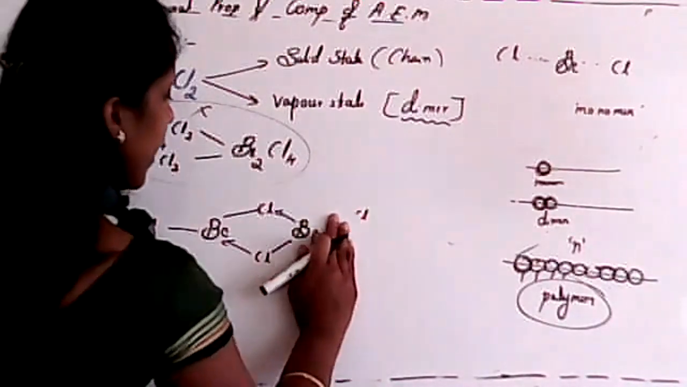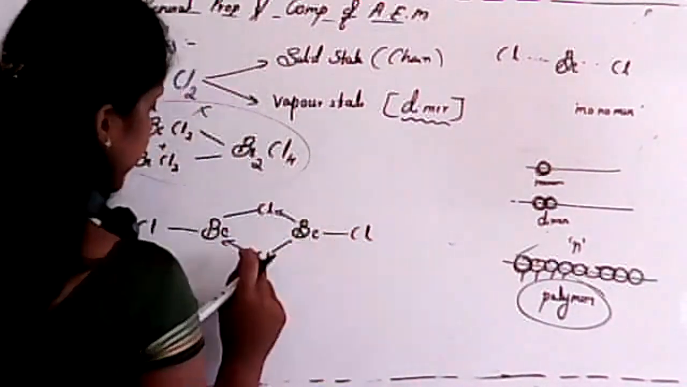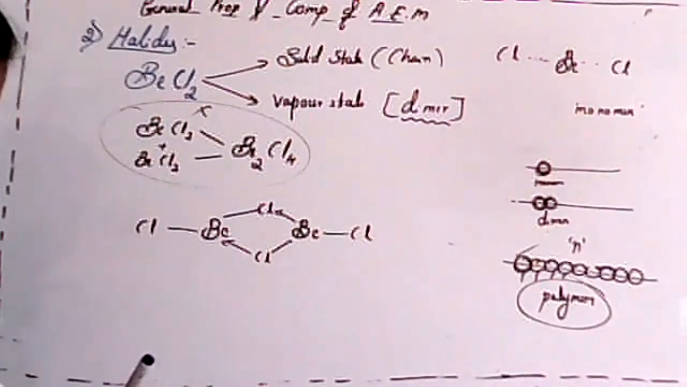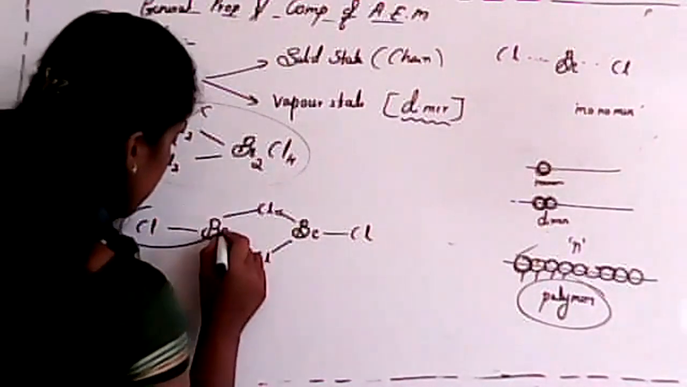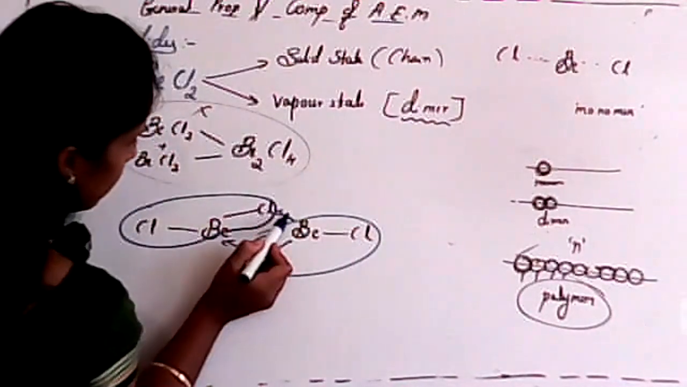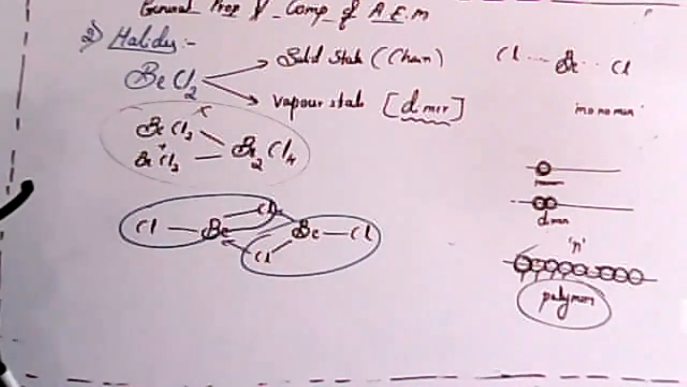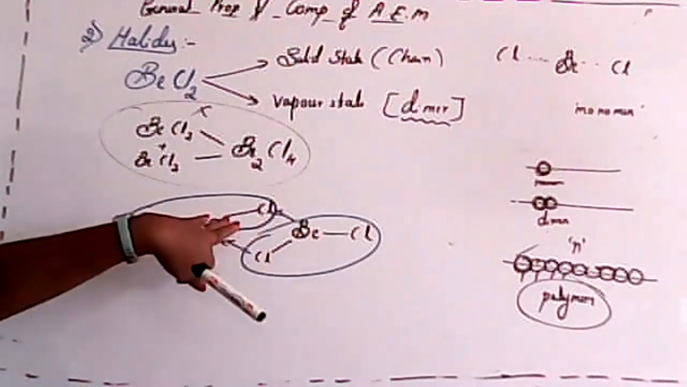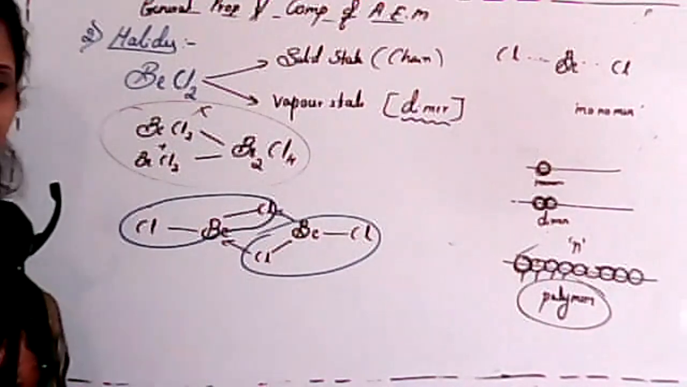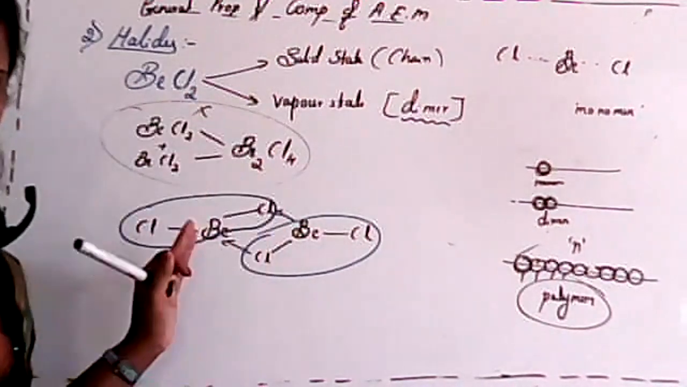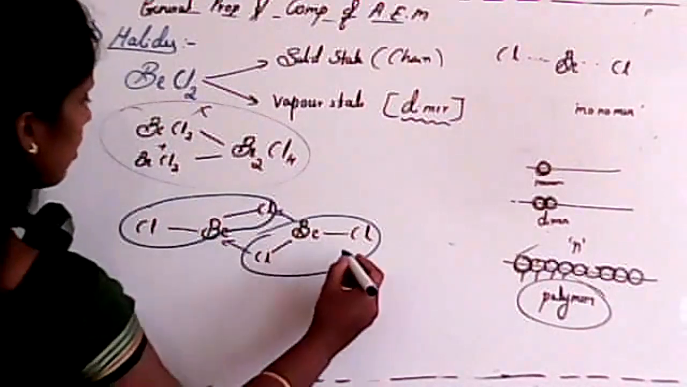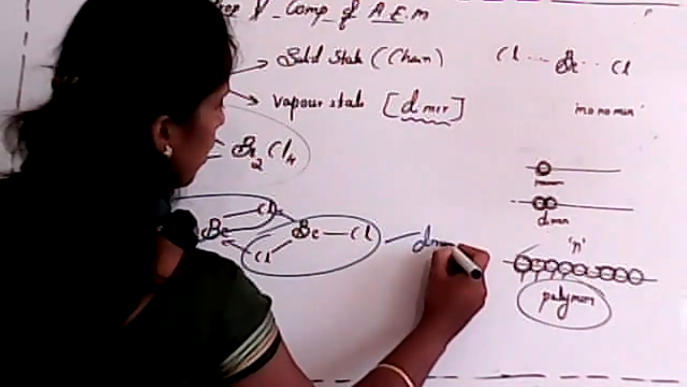See, this is in a dimer form, and this is the structure of beryllium chloride in the vapor state. See, student, this one is one monomer and this one is the second monomer. And there is a bond, which is nothing but an attraction force, in between this molecule and this molecule. Is it clear? It's just like a hydrogen bond, but it is not a hydrogen bond. It is a dipole force of attraction. That's it. Remember one thing, student, it is not a hydrogen bond. Is it clear? So this is nothing but a dimer.